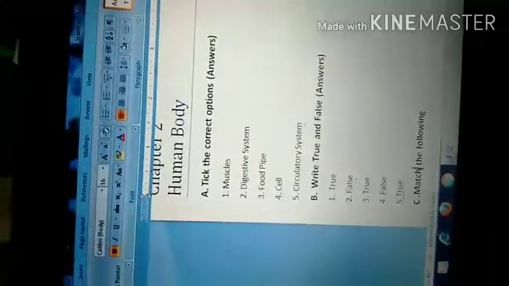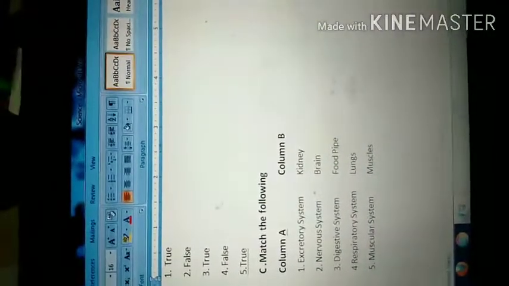Okay, turn the page. In the C portion, there is a match the column. Match the following. Ma'am is writing the answers just beside the question only.